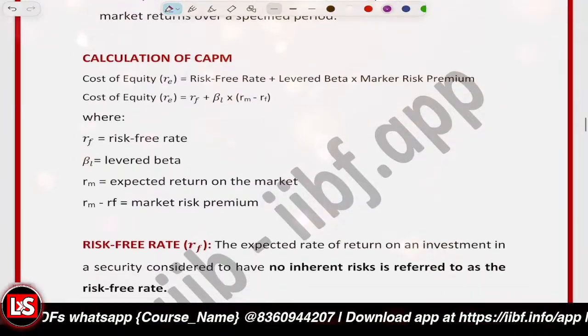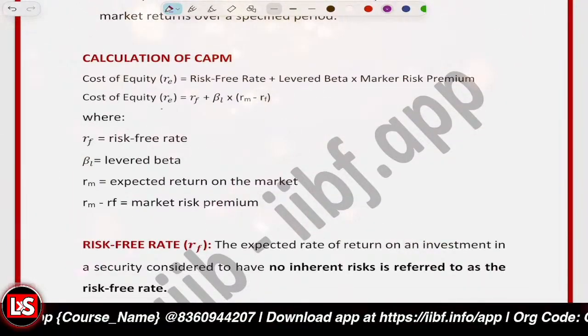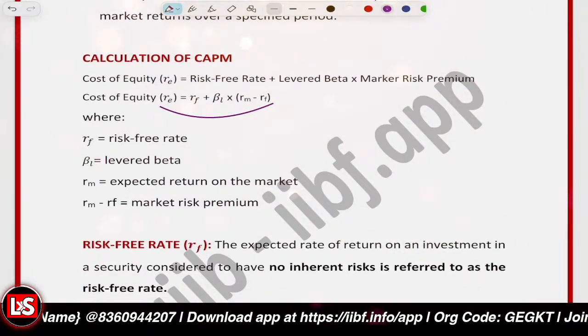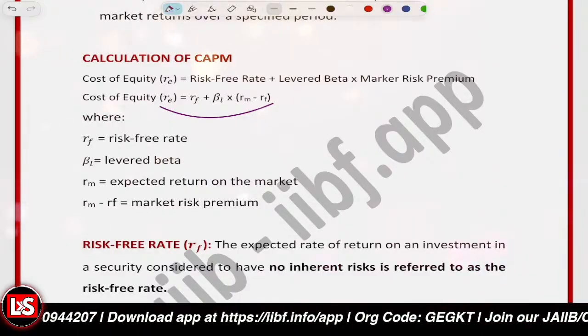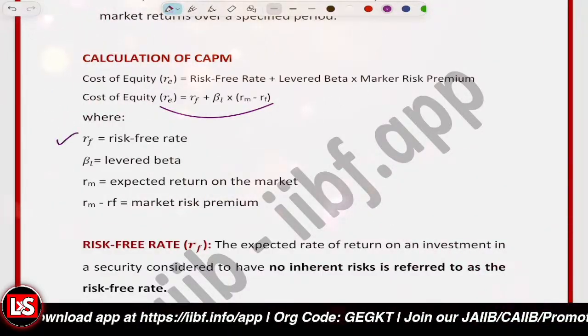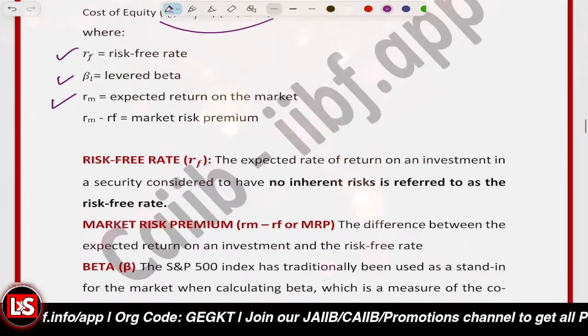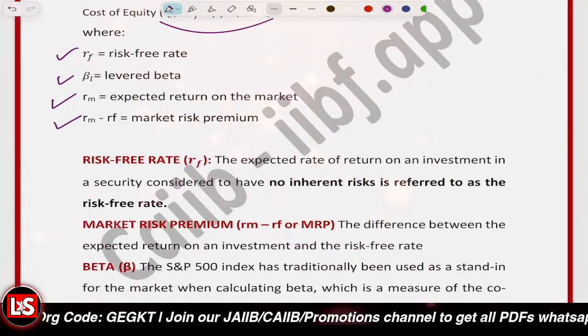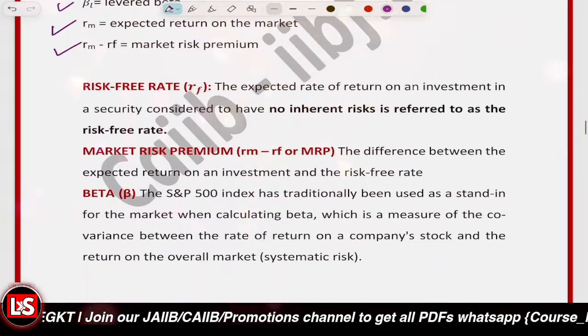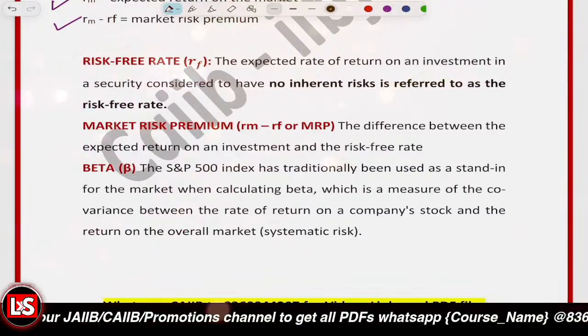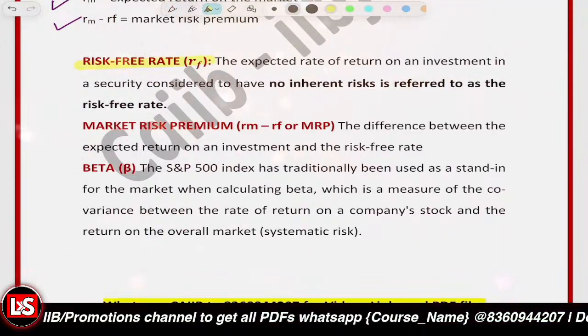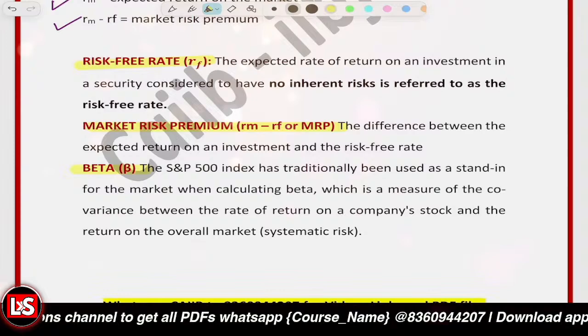So this is the formula that we have learned so far. The cost of equity, RE, is equal to RF plus beta 1 into RM minus RF. RF is the risk-free return. Beta 1 is the levered beta. RM is the expected return. RM minus RF is the market risk premium. I've already told you about the different components of it: risk-free return, market risk premium, and the beta.